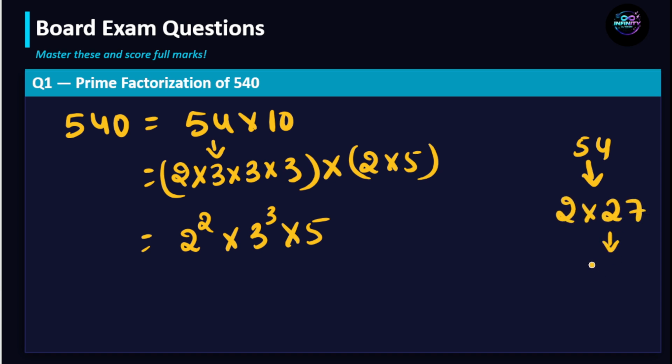Again, 27 can be written as 3 into 9. 9 can be written as 3 into 3. Therefore, 54 we can write as 2 into 3 into 3 into 3, that is 2 into 3 cube. So easily we can solve it in two steps.